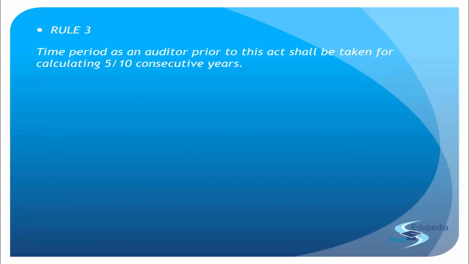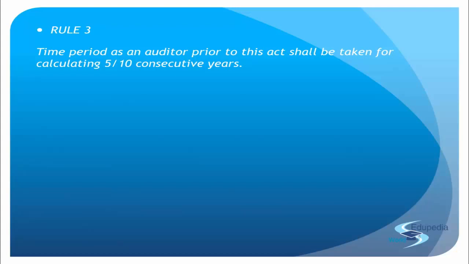If there was an auditor who was there already for the past 2 years, they will continue for the next 3 years. Somebody who was there for the past 1 year will continue for the next 4 years. But what if somebody was there for the past 4 years already? Will they all of a sudden retire this year? The answer is no. As we have seen in the previous lecture also, they will be given a time period of 3 years. So within 3 years, you have to take into consideration this provision, right?